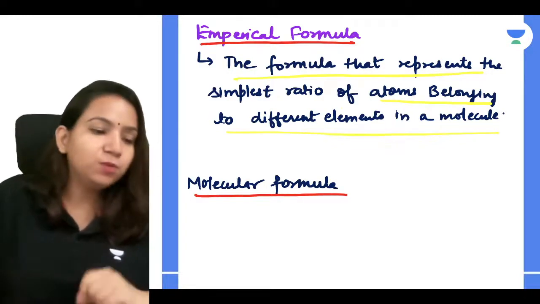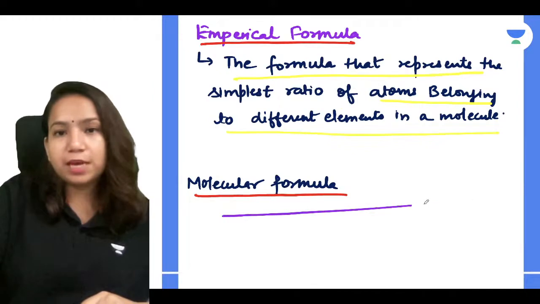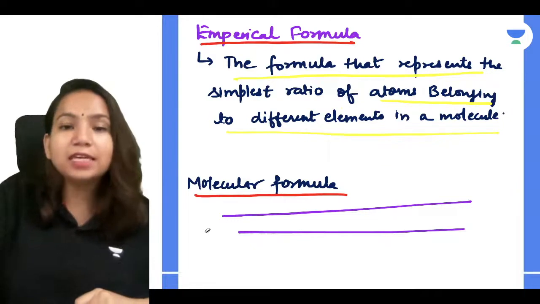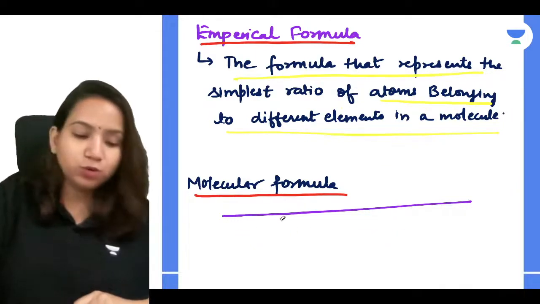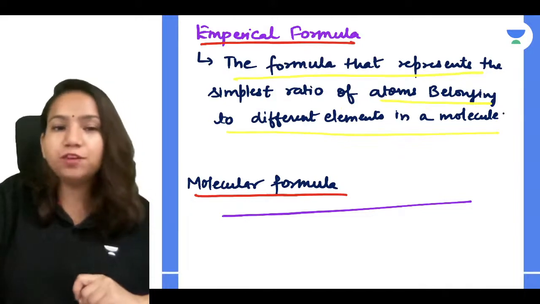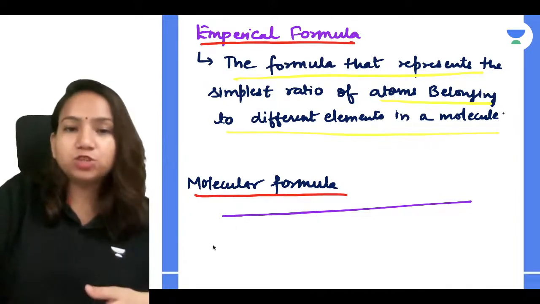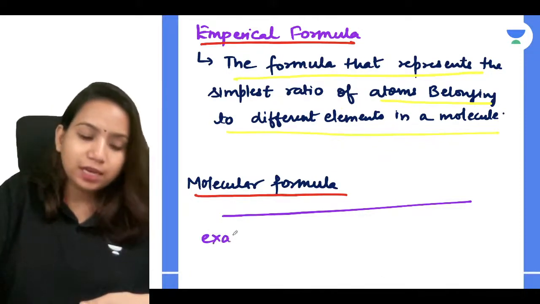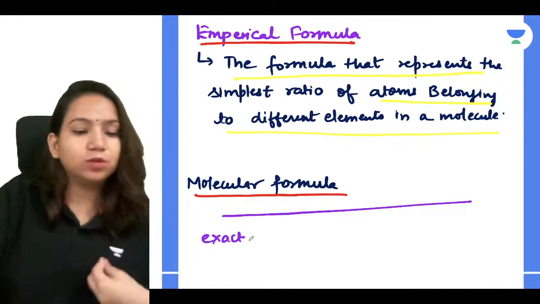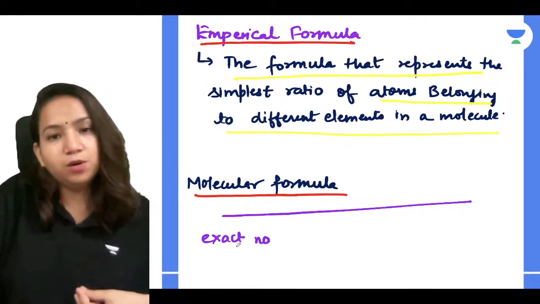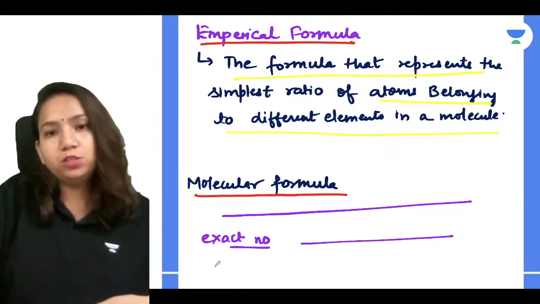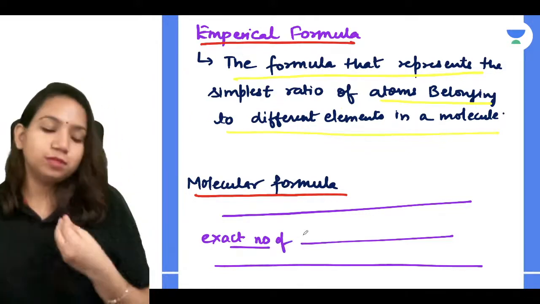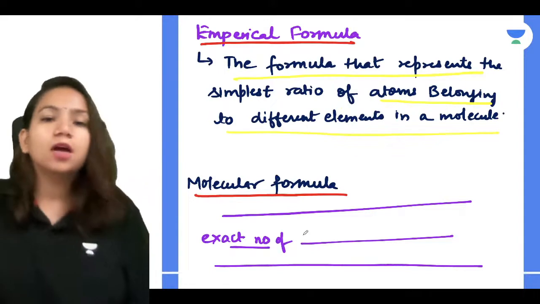So how can we write it? Very simple. This definition is the same, but instead of the simplest ratio, you will be getting the exact number. So we don't have to learn two definitions. We just have to know what the difference is. The formula that represents the simplest ratio, instead of that I'll be using the exact number of atoms belonging to different elements in a molecule, and that's what we call a molecular formula.